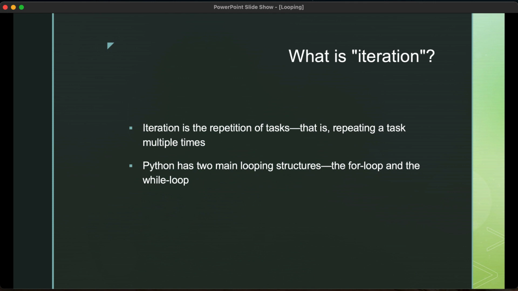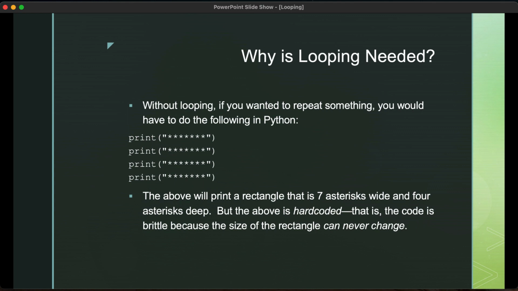Although they can largely be used interchangeably, there are specific situations where you might want to use one versus the other, and we'll talk about those in just a second. So why do you even need looping? I mean, you could just copy and paste, for example, a task over and over again. So for example, if you wanted to print, let's say, a rectangle on the screen using asterisks, you could just type in one print statement, copy it 3 more times, run it, and then you would have your rectangle.